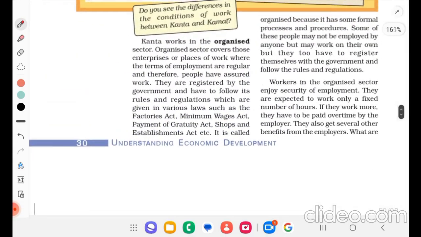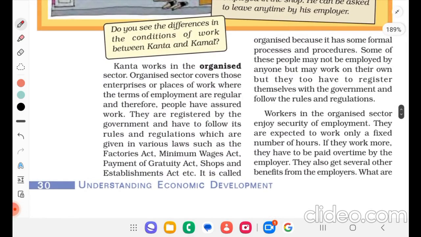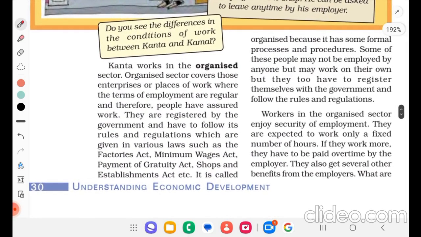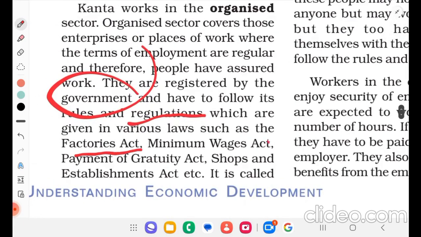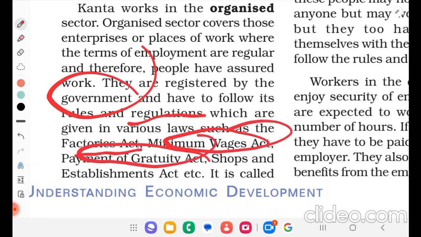Organized sector covers those enterprises or places of work where terms of employment are regular and therefore people have assured work. They are registered by the government and have to follow its rules and regulations, which are given in various laws such as the Factories Act, Minimum Wages Act, Payment of Gratuity Act, Shops and Establishment Act.